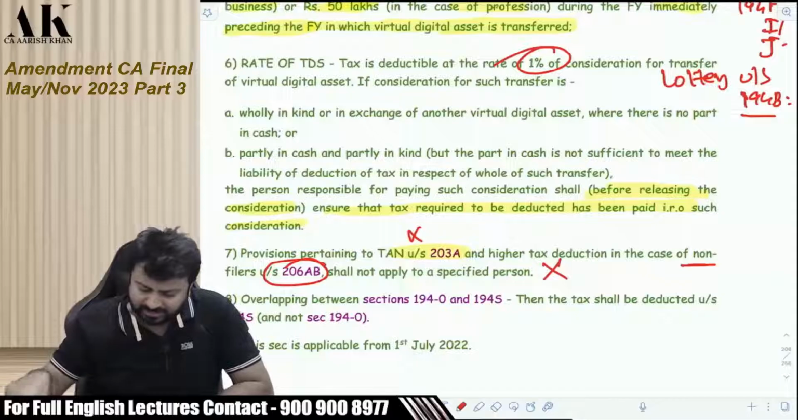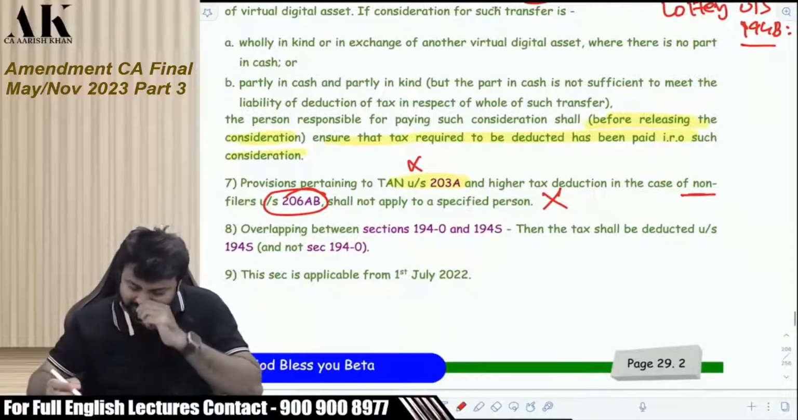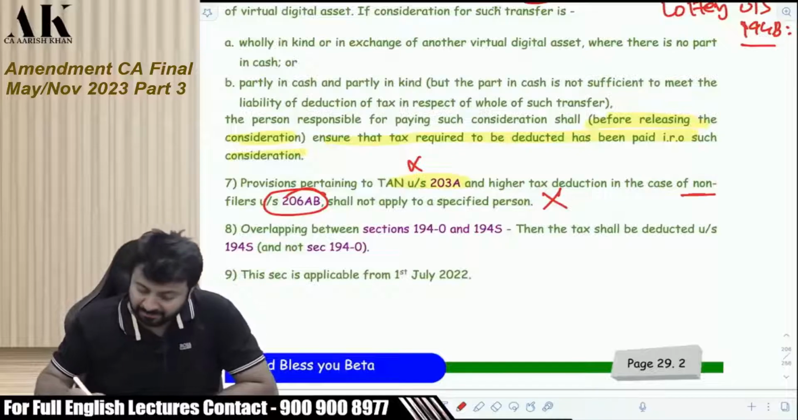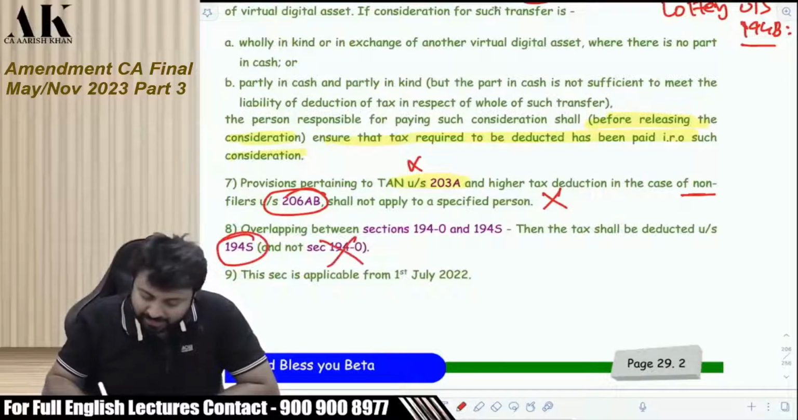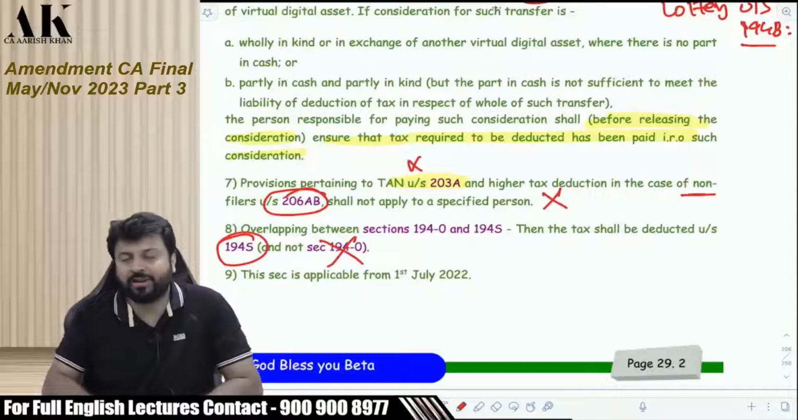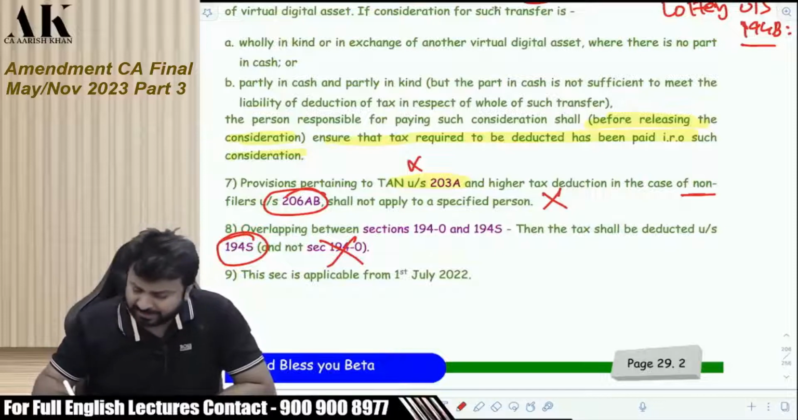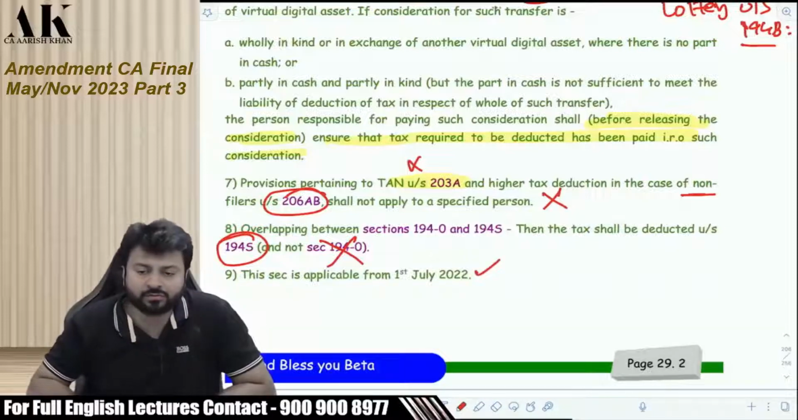Okay. Last but not least, some overlapping of sections 194O and 194S. If there is an overlapping of two sections, then 194S shall prevail and 194O shall not prevail. It is 194S which is going to prevail and not 194O. Last but not least, this section is applicable from 1st of July 2022. Okay. So this is what this section is all about.